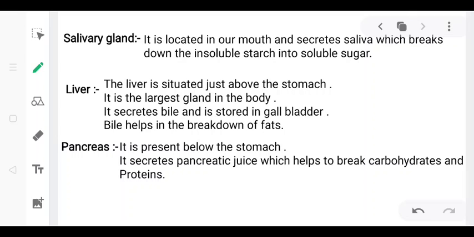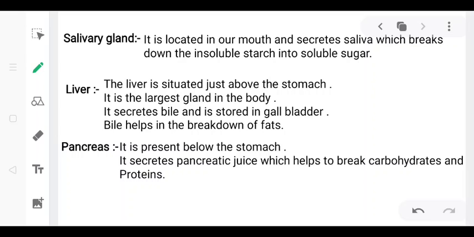That means the digestion process begins in the mouth. Okay, it does not begin in the stomach. The digestion process actually begins in the mouth only, where the complex starch has been broken down into simplified sugar. Next is the liver.